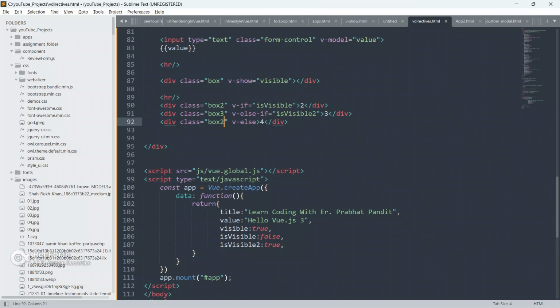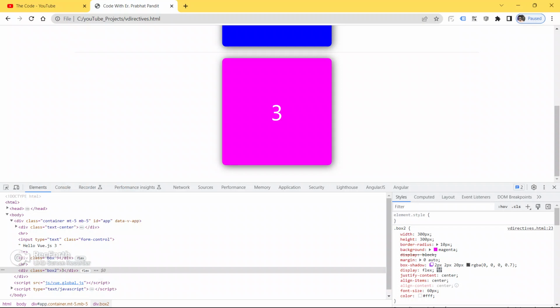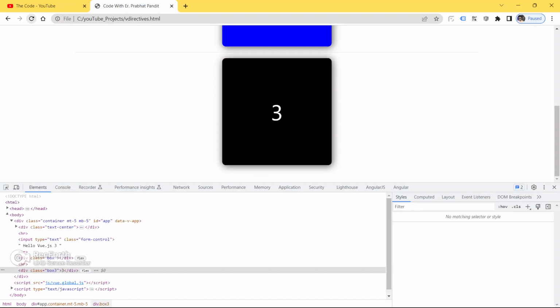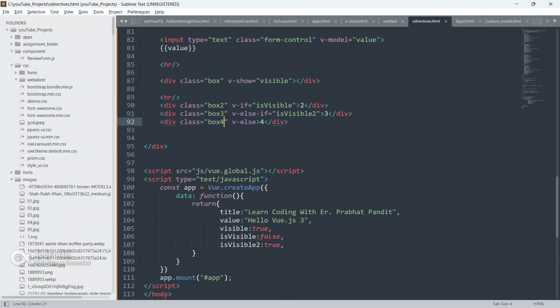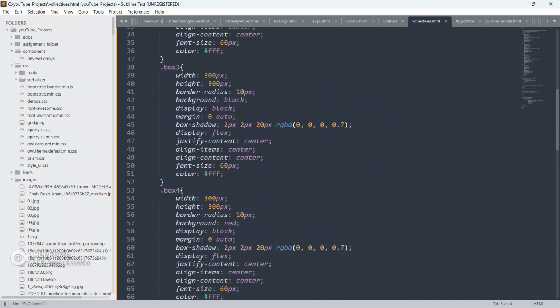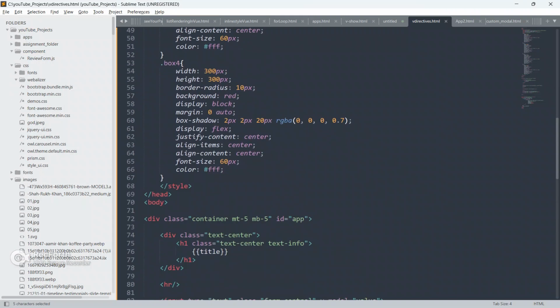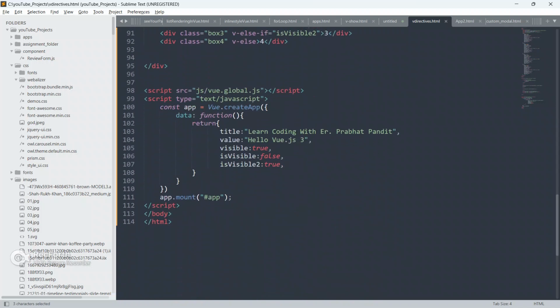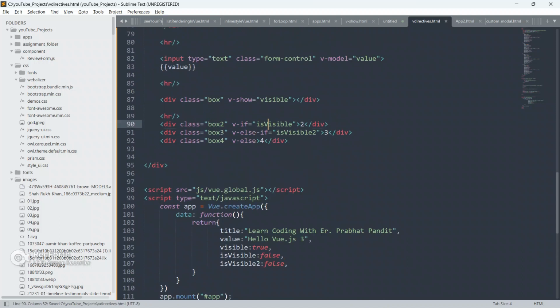Let me change this to box3 and change this to box4, the classes. Now save your code, go to the browser and refresh your page. See, the box3 is black and box4 is red. Now let me just give both false.